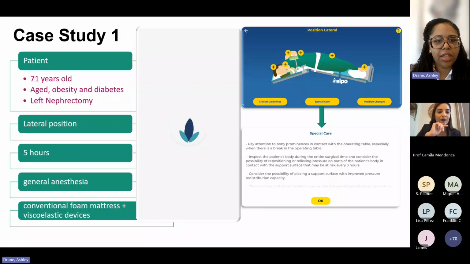Comorbidities, patient's age, and the score of 23, high risk. Okay, in this situation, the patient's ELPO score is 23, which indicates a high risk of developing complications related to